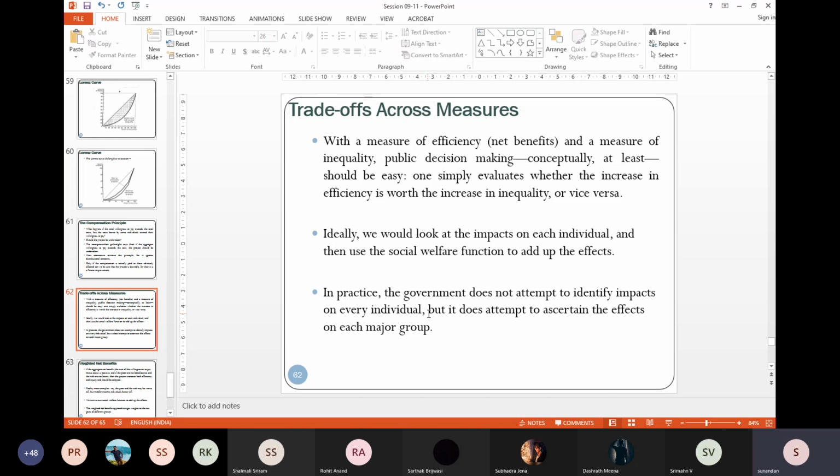So if efficiency increases and also inequality increases, but efficiency increases more, then you can use a compensation principle. So you are, at least theoretically, conceptually, in a position of public decision making with these very simple tools in your hand.